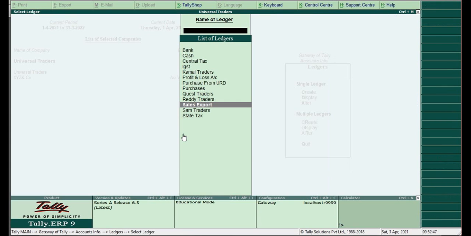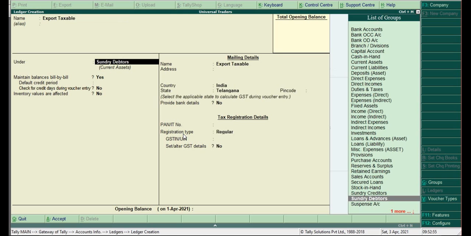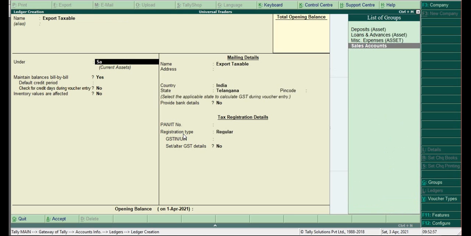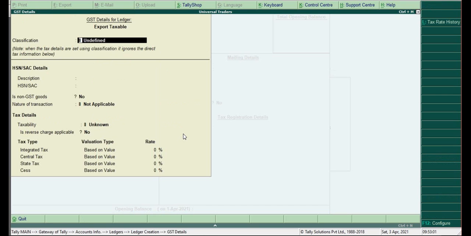Create export taxable under sales. Yes, applicable. Here we have to write HP printers.